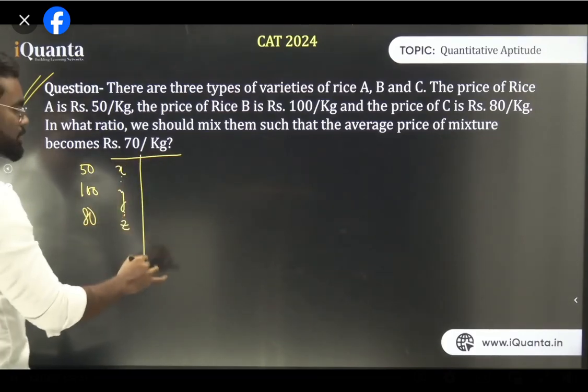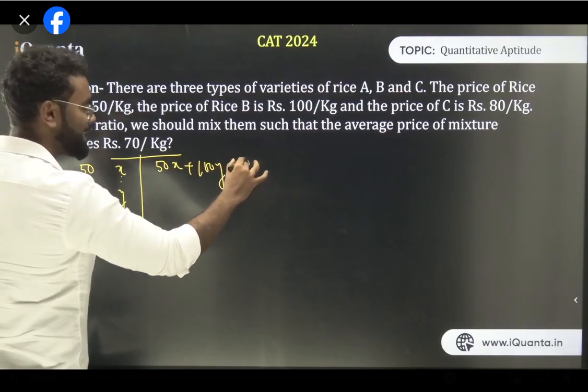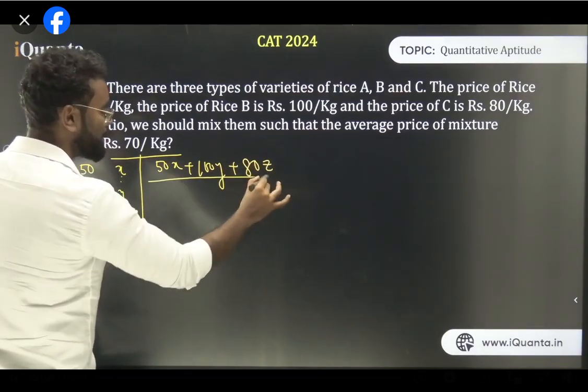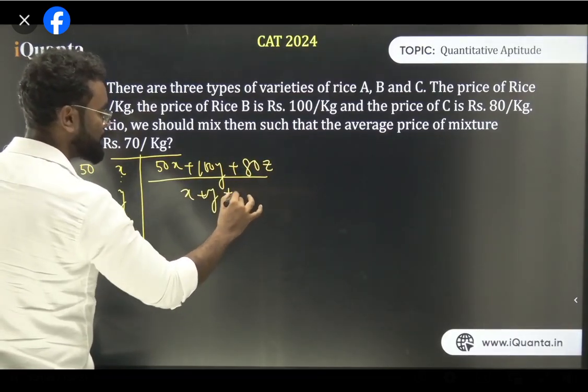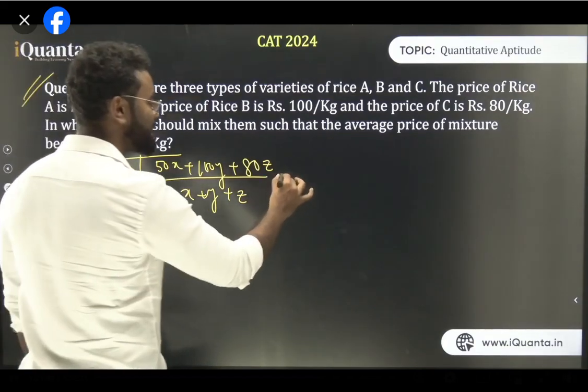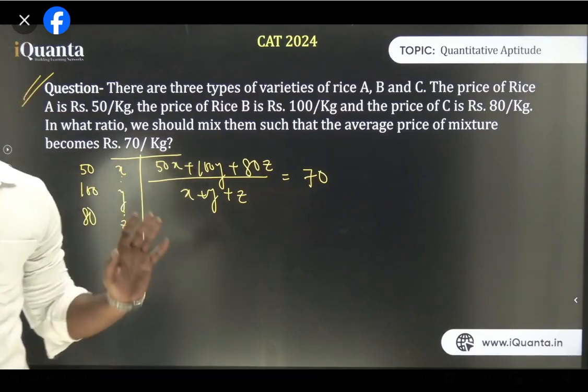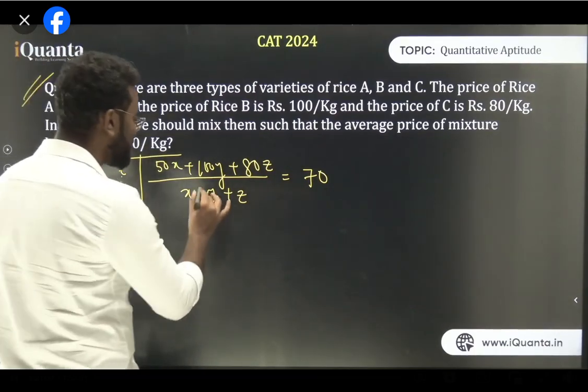So what is the weighted average? The weighted average is 50x plus 100y plus 80z upon x plus y plus z. This thing has to be equal to 70. So this is the formula of weighted average, yes or no? Now if you solve this thing, you will get what?